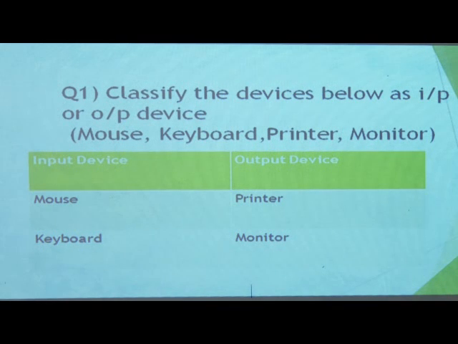Next, printer. Is the printer giving output or taking input? Printer is giving output. That's why printer is an output device. Next is monitor. Is monitor giving output or taking input? It is giving output. What we are doing on the computer is displayed on the monitor, right? That's why monitor is an output device.